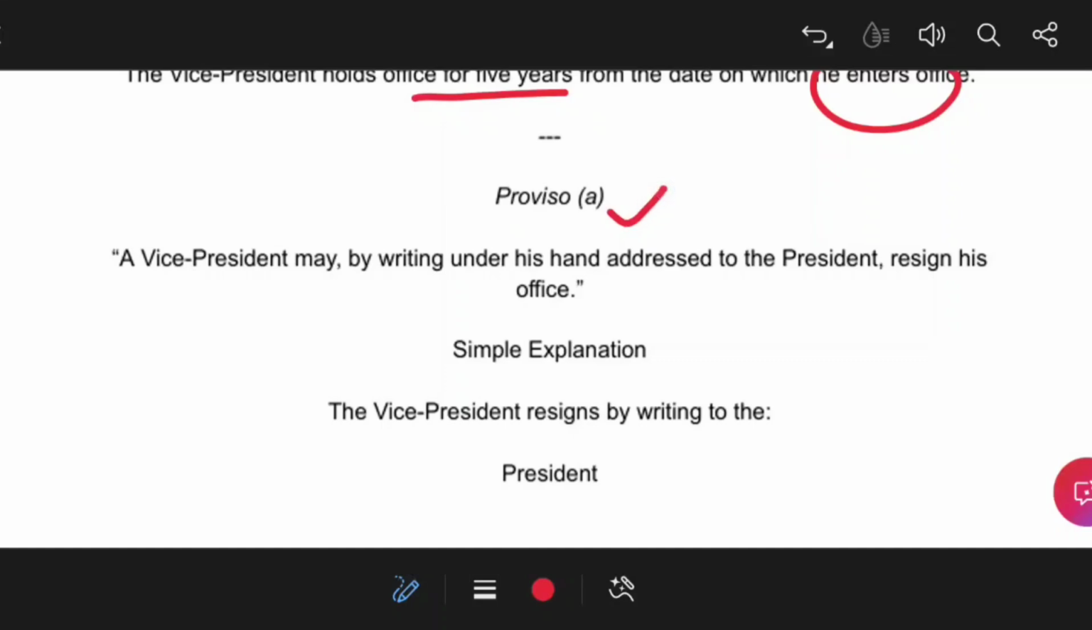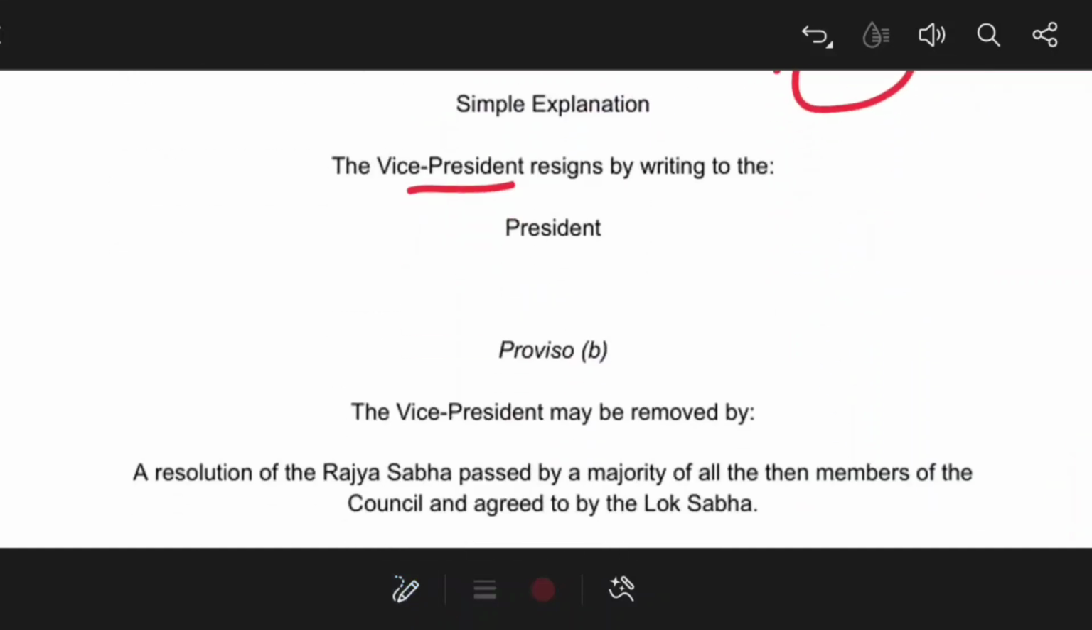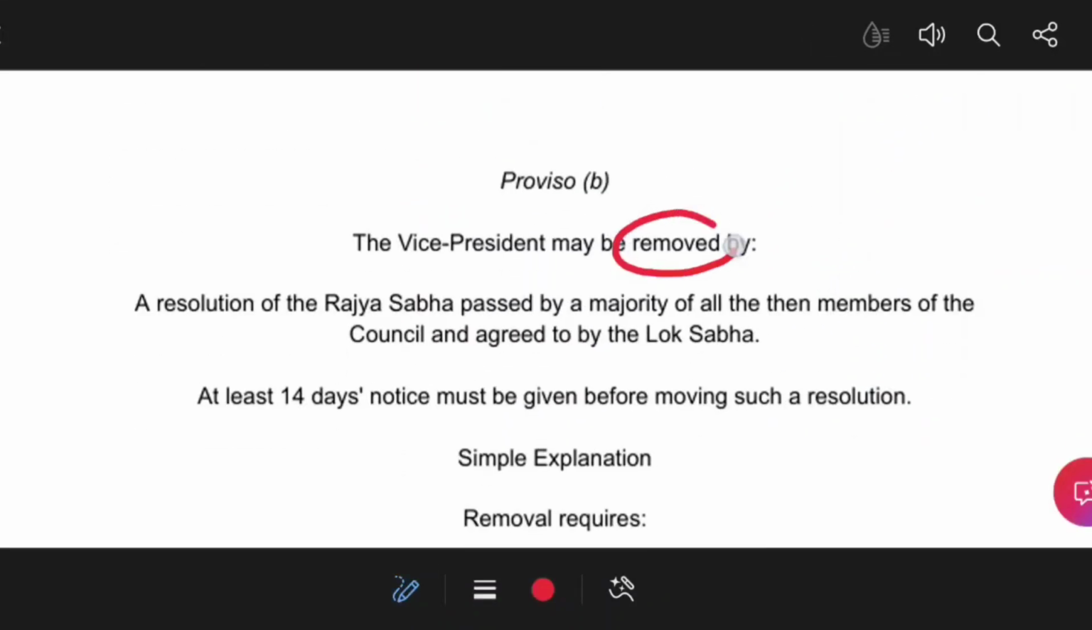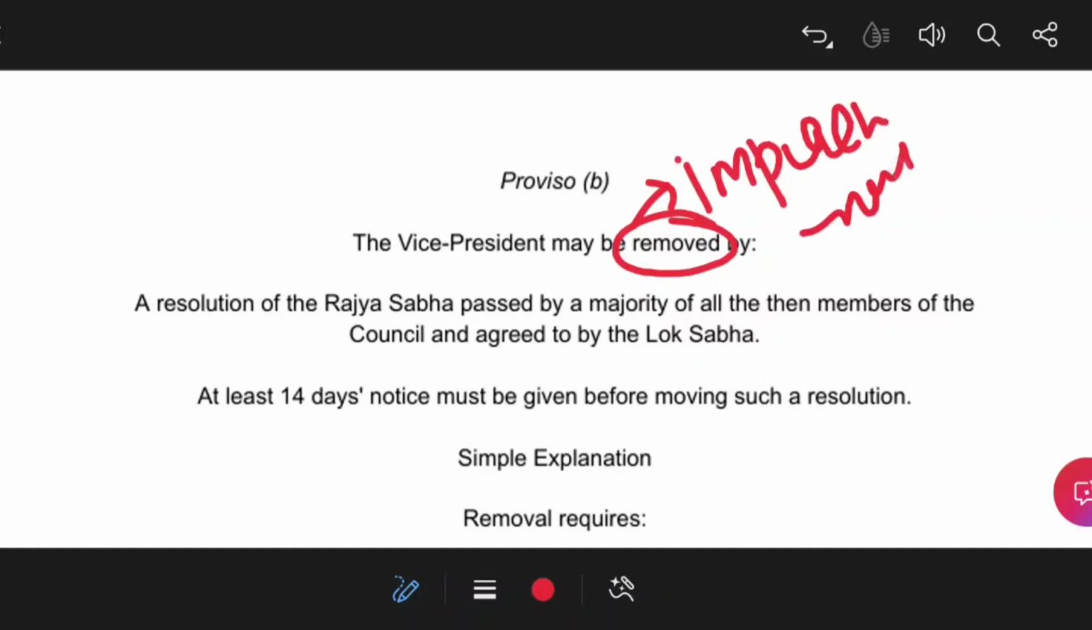Provision 1 talks about how the Vice President will resign. So the Vice President will resign by submitting his resignation to the President of India. That means the Vice President will present their resignation in writing to the President of India. Okay, also the Vice President can be removed. In the case of the President, the word impeachment is used. But as you can see here, in the process of the removal of the Vice President, the word impeachment is not mentioned in the Constitution. Okay, it mentions removal or remove simply. But in the case of the President, you will find the word impeachment.